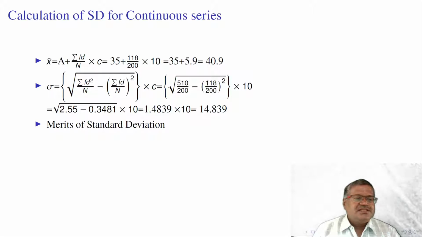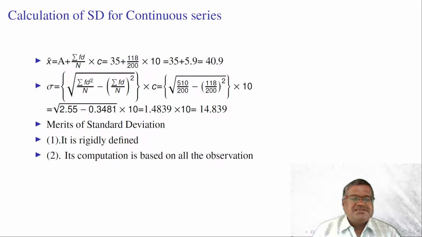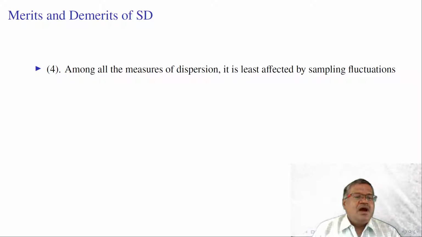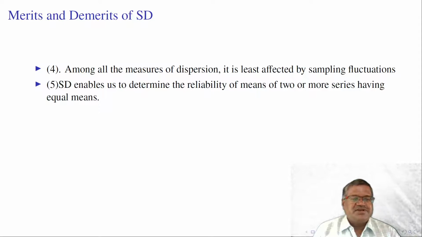Let us look at the merits of standard deviation. It is rigidly defined. Its computation is based on all the observations and it is amenable for further algebraic treatment. The square of standard deviation is variance, which is most important in the statistical analysis. It is the most widely used measure of dispersion. Among all the measures of dispersion, it is least affected by sampling fluctuations.